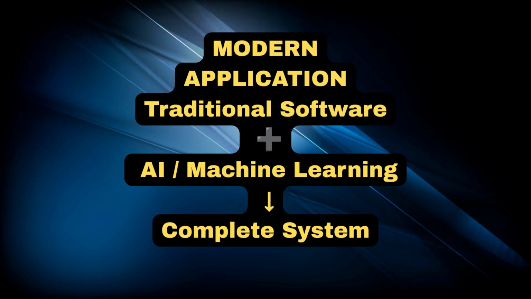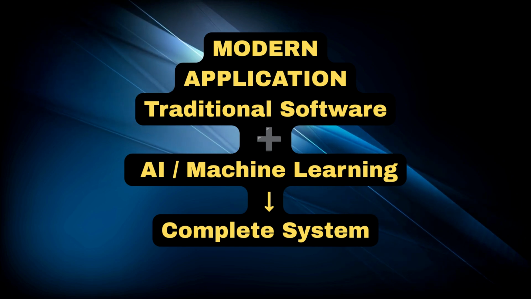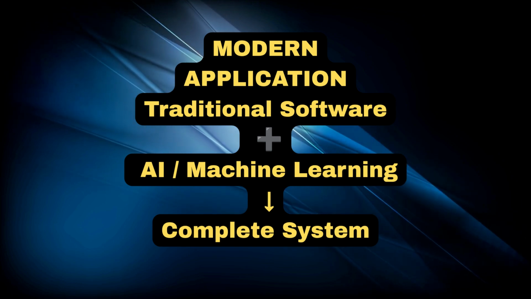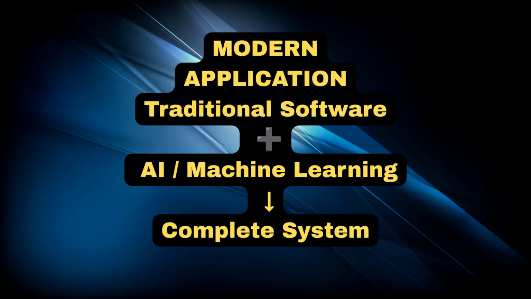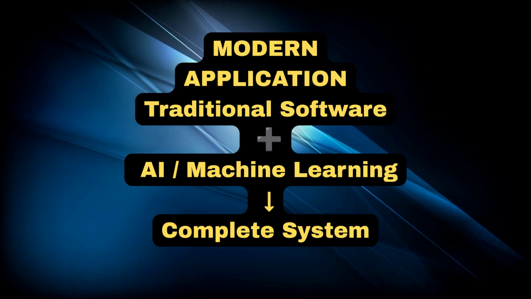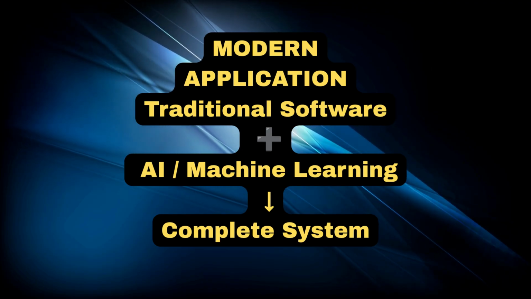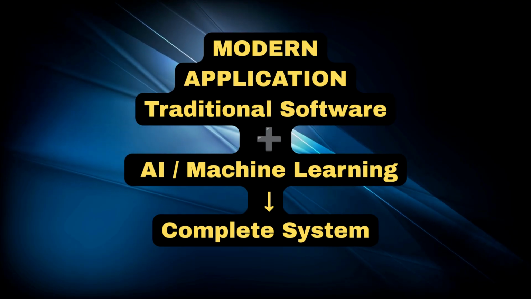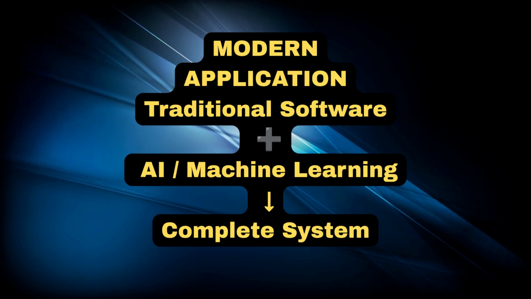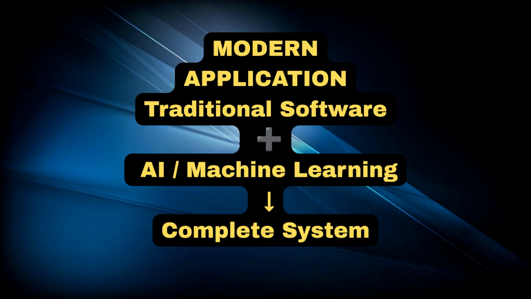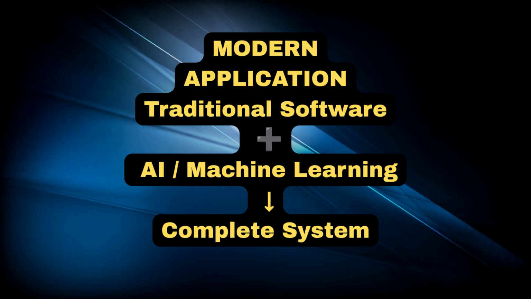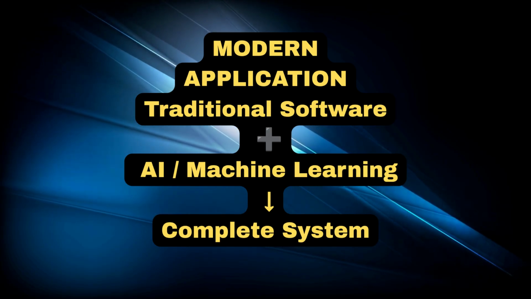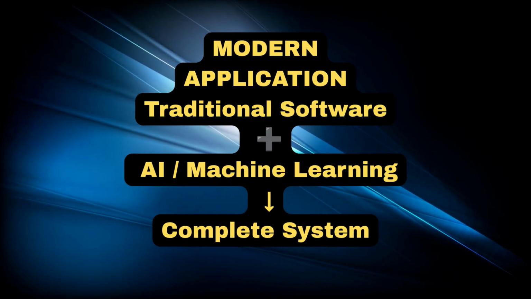And here's something very important. It isn't always AI versus traditional software. Many modern applications use both. An online shopping platform may use conventional software for accounts, payments, orders, and security. At the same time, it might use AI for product recommendations, fraud detection, search improvements, or customer support chatbots. So AI and traditional software can work together.